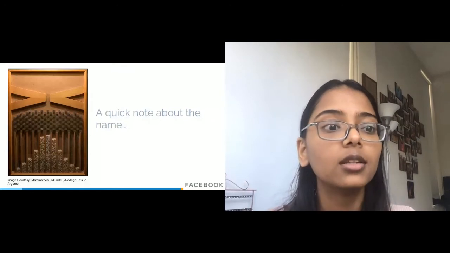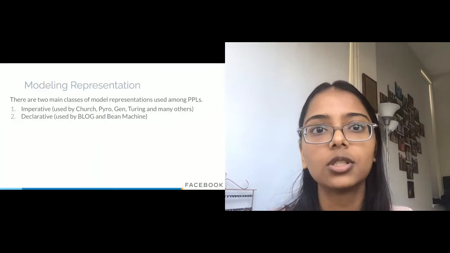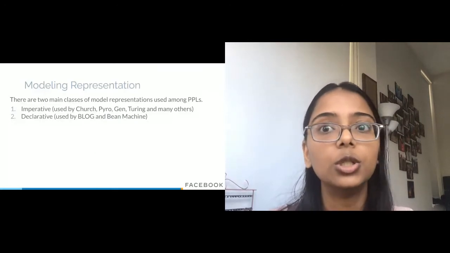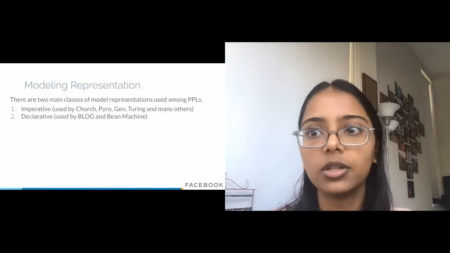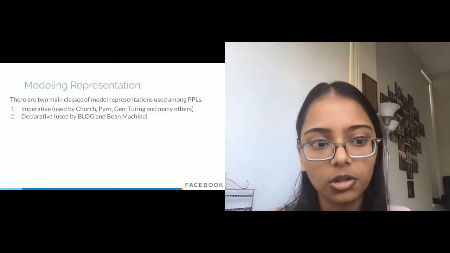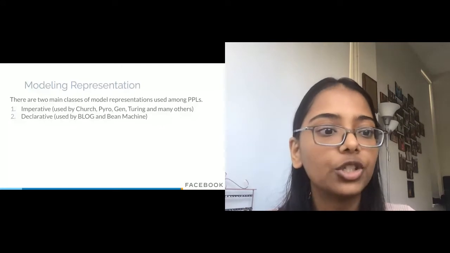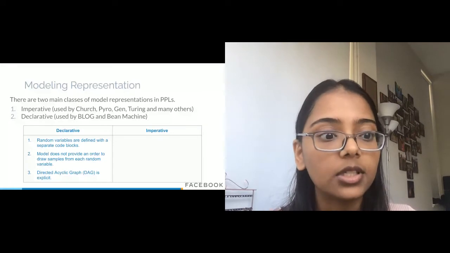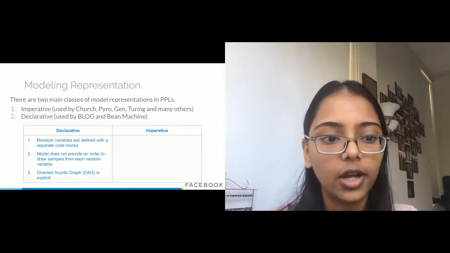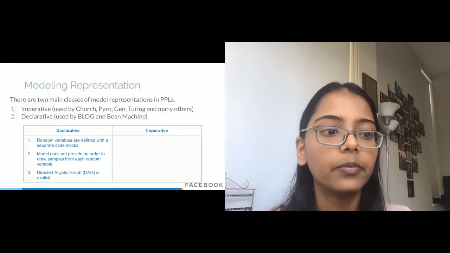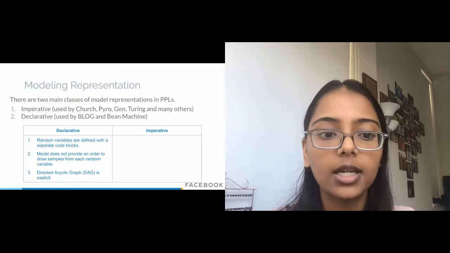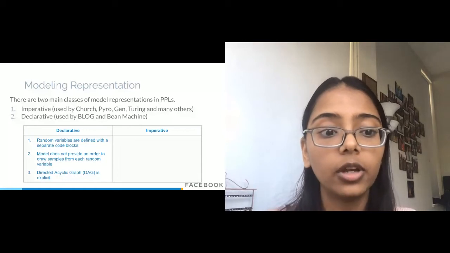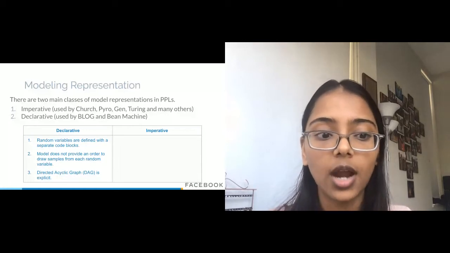So there are 2 main classes of model representations used among PPLs. The first is imperative, which is used by most of the PPLs. We have Pyro, Gen, Stan, Church, Turing. Then there's declarative, which is used by BLOG and Bean Machine. In a declarative syntax, variables are defined with a separate code block. The model itself does not provide any order in which to draw samples from. And the dependency among variables, which is the underlying directed graph, is explicit.